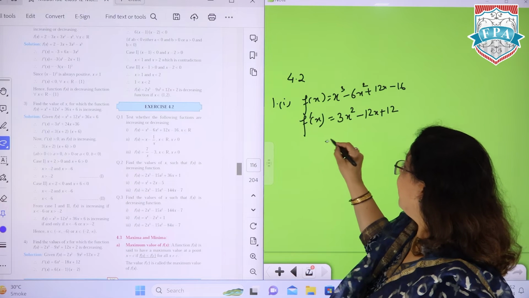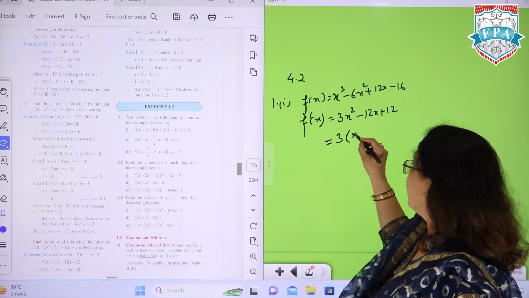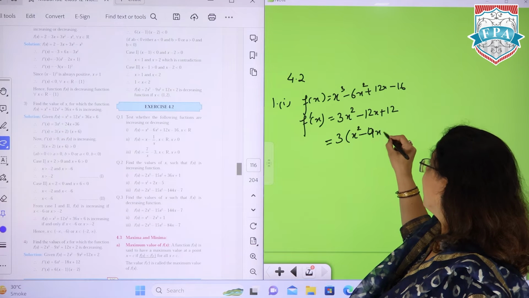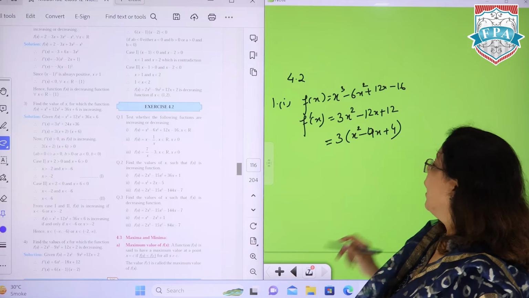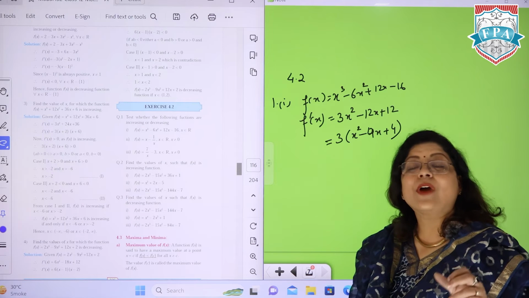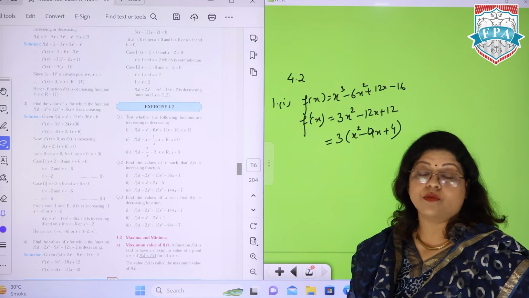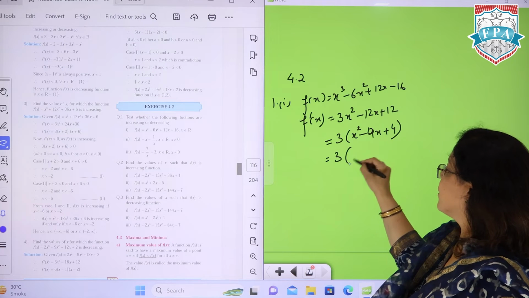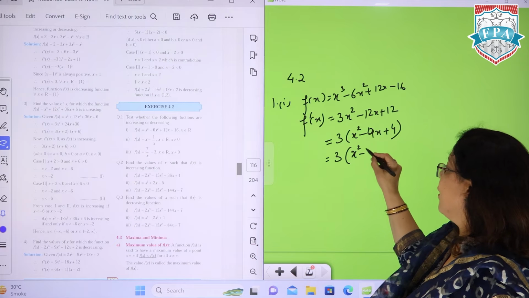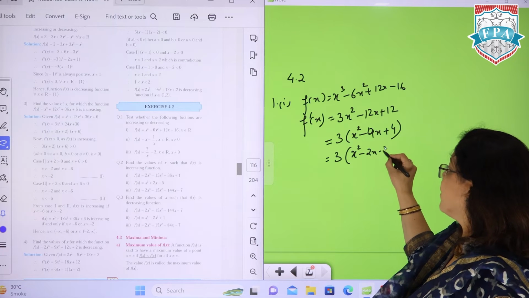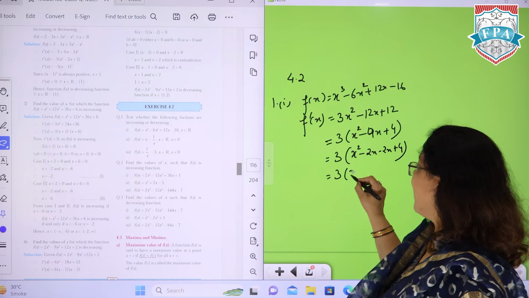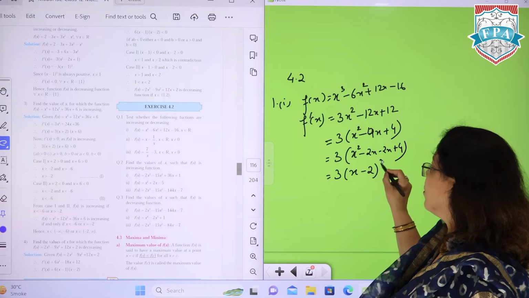I can take 3 common over here, which results in 3 times x square minus 4x plus 4. A little bit of factorization knowledge is involved here to solve that. This is x square minus 4x plus 4, or eventually it is x minus 2 whole square.